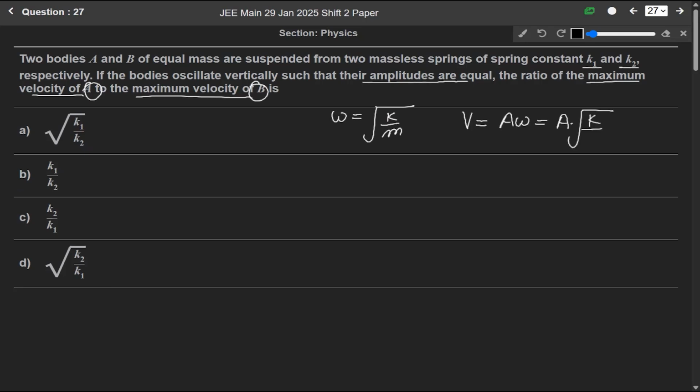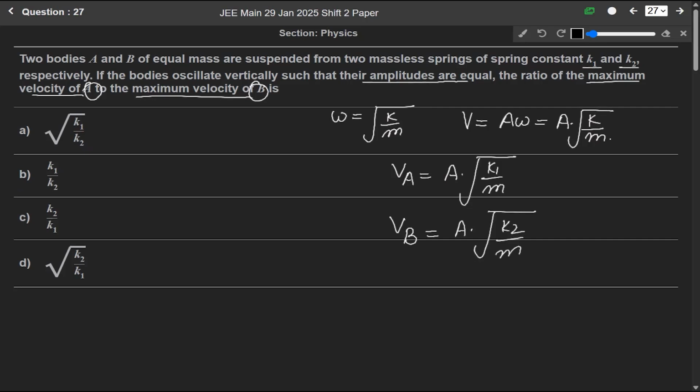Omega is under root of k over m. So maximum velocity of A will be A into under root of k1 over m, and for B it is vb equals A into under root of k2 over m.